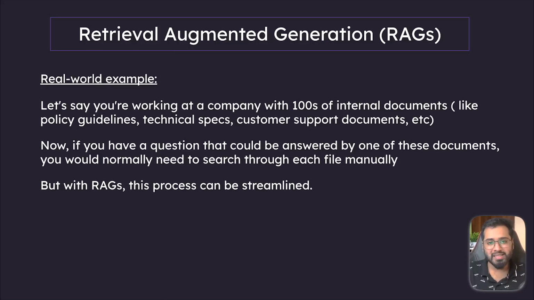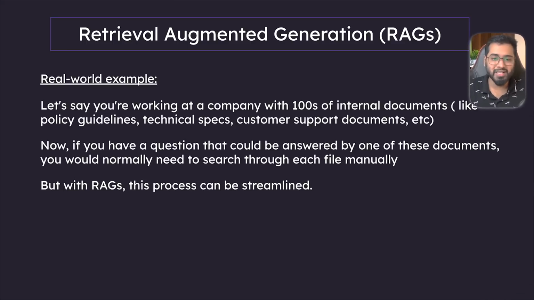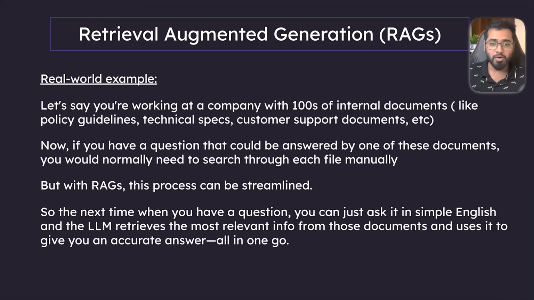So instead of going through all the files manually by yourself, which is the least efficient way of doing things, what we do is we make all of this private data available to the LLM. Basically, we give this external source of information to the LLM. So the next time you have a question, you can just ask that question in plain English. And now that the LLM has access to all your private information, it is able to comb through all your data and give you a very informed, accurate answer. So that is the power of RAGs.